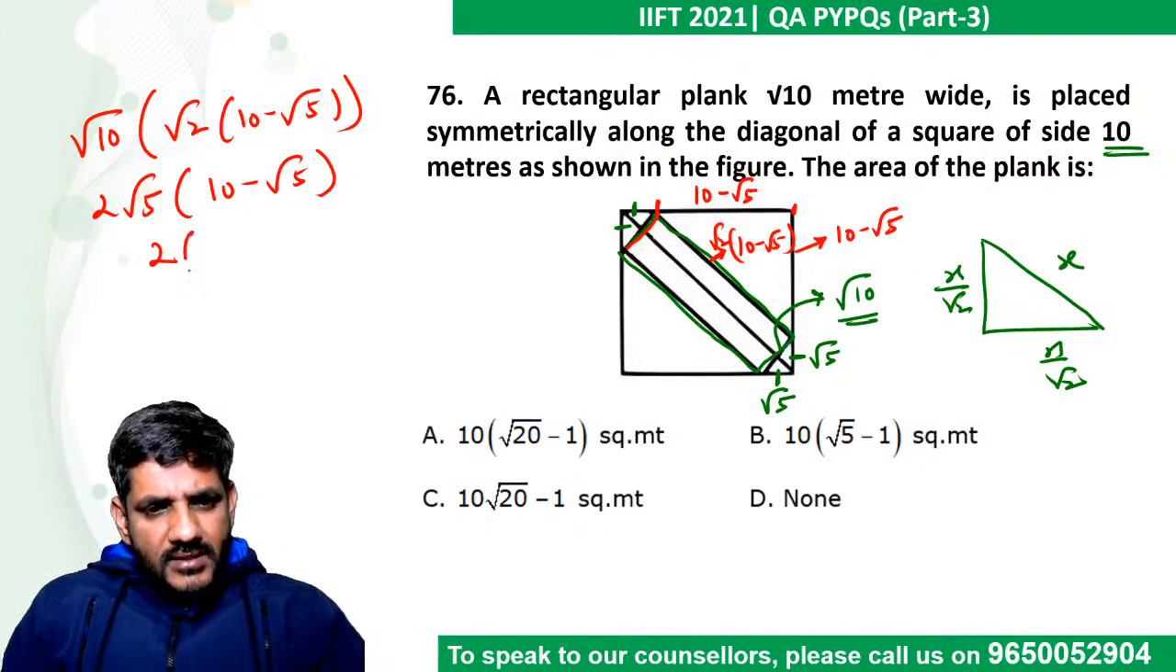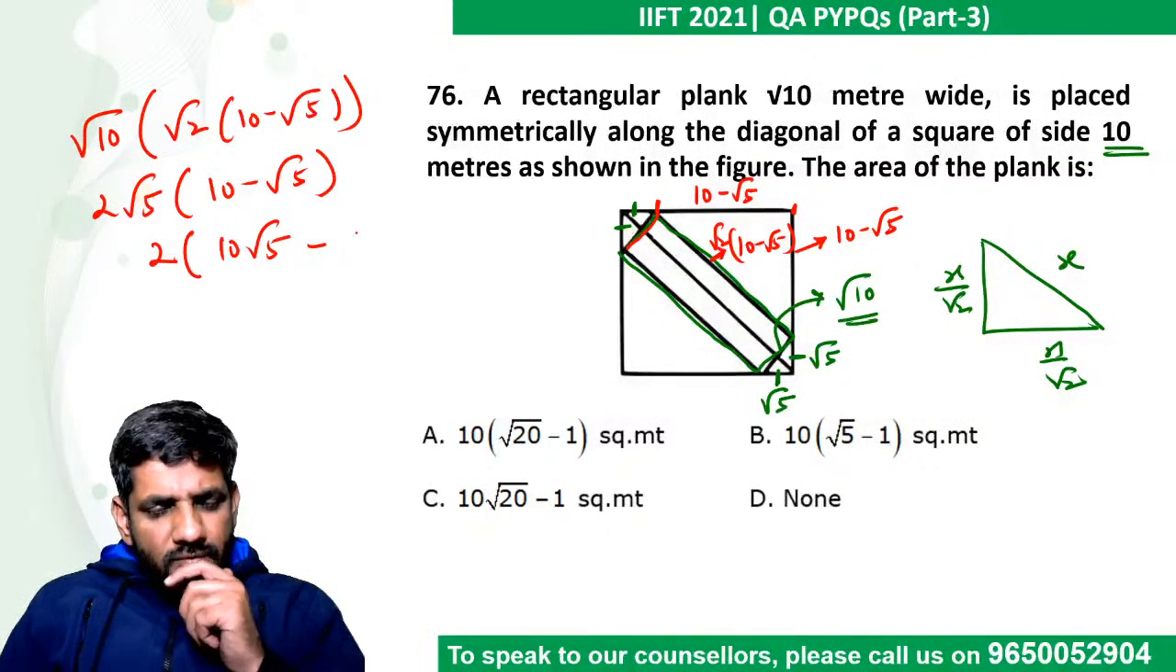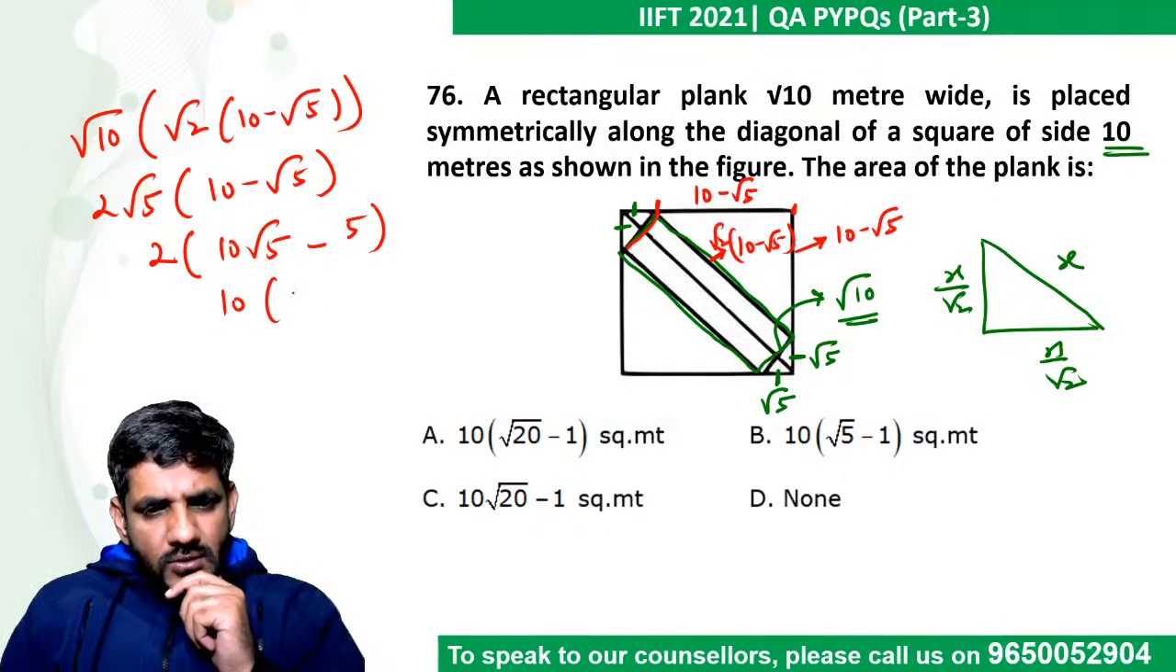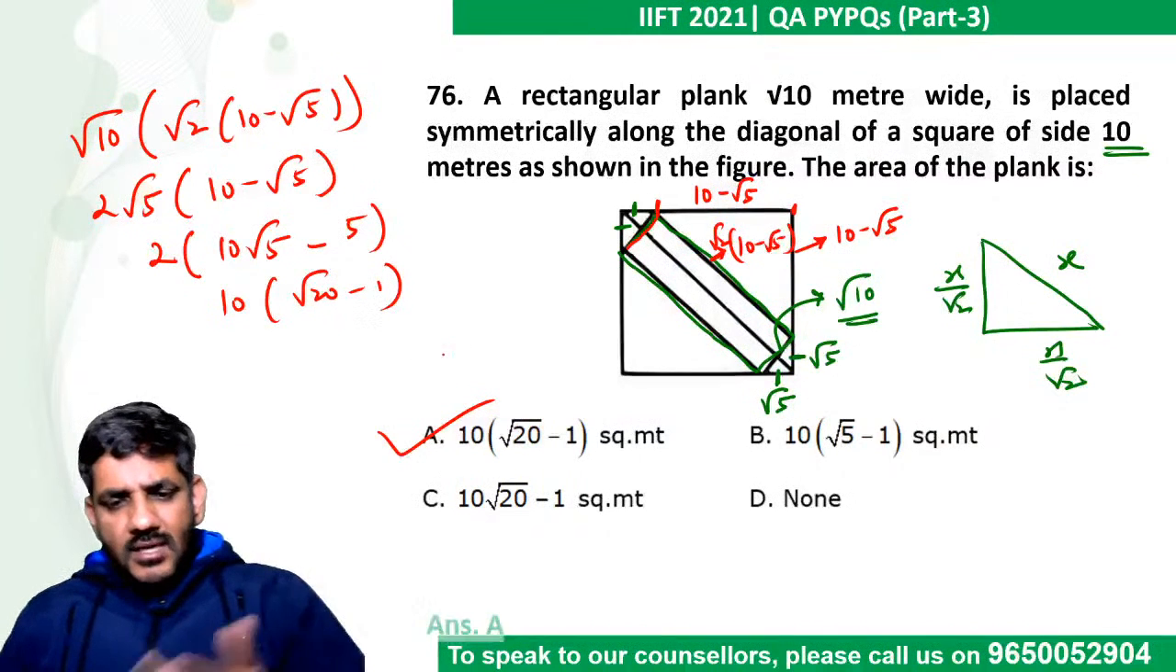If I multiply this, it is 2 into 10 root 5 minus root 5 into root 5 is 5. 5 भी common आ जाएगा. So 10 into 2 root 5, that is root 20 minus 1. So first option becomes our answer.